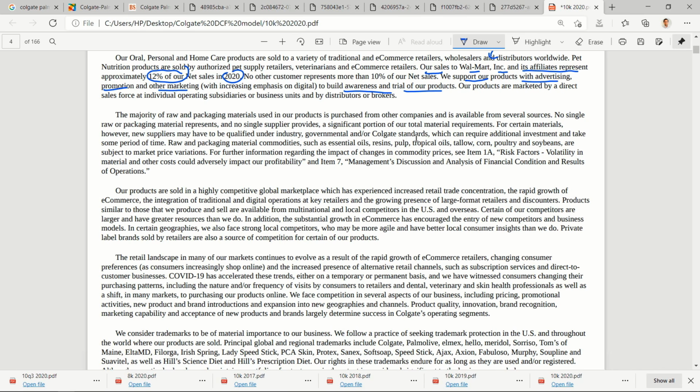So they are very dependent upon marketing. When you are projecting their sales, you should be very sure that the advertisement budget, generally selling, general and admin expenses, should be in line with their revenue increase.